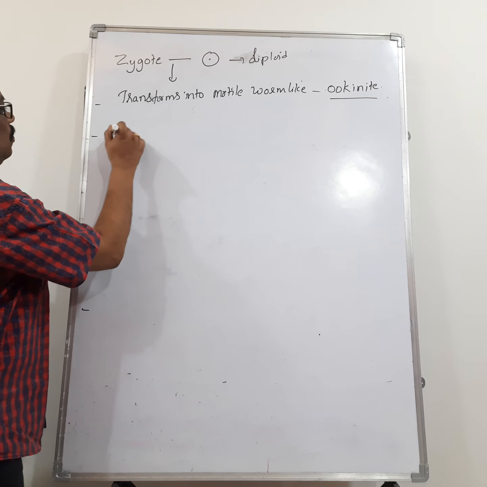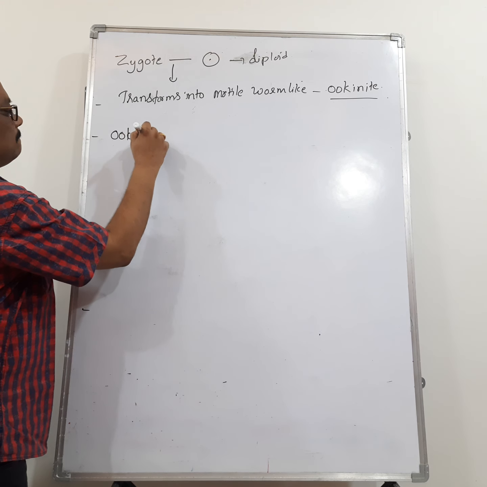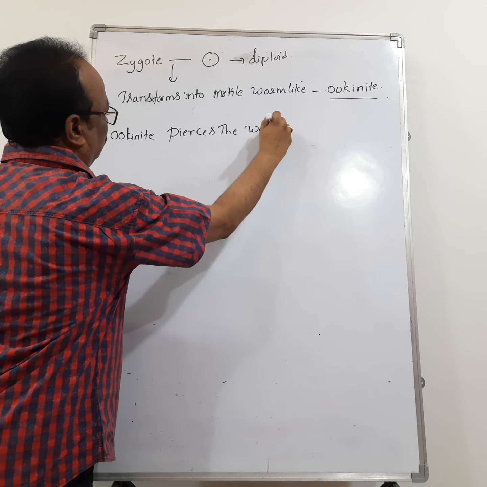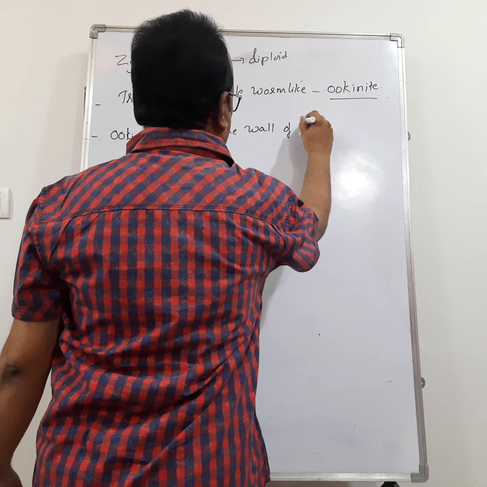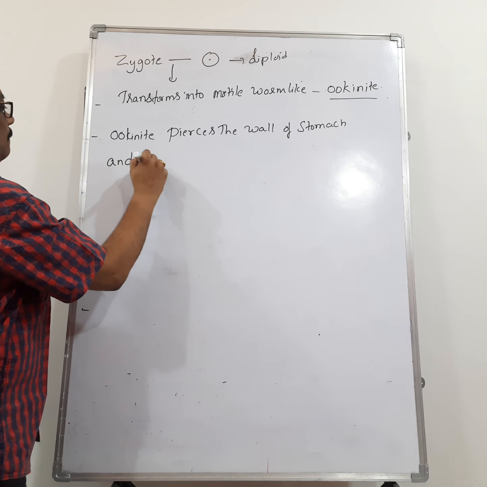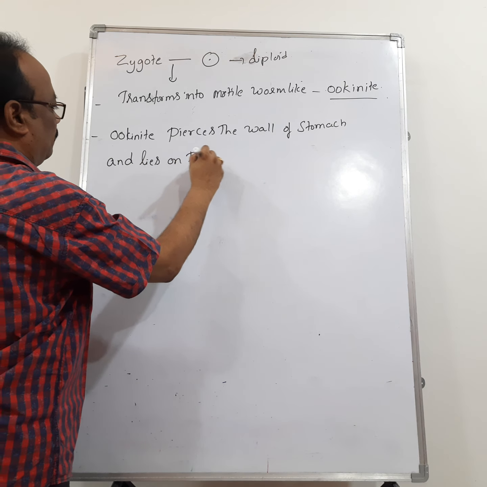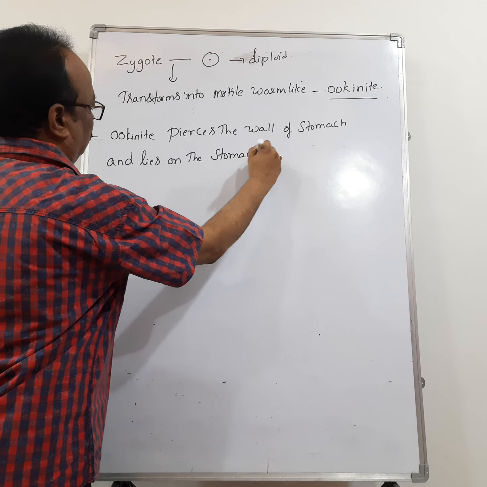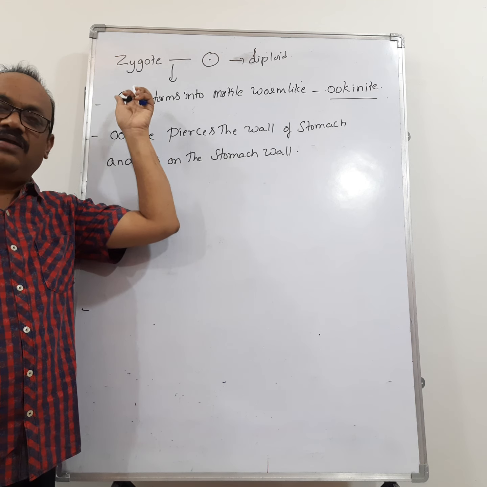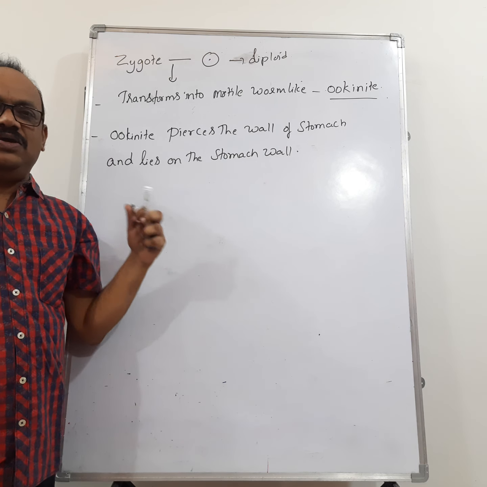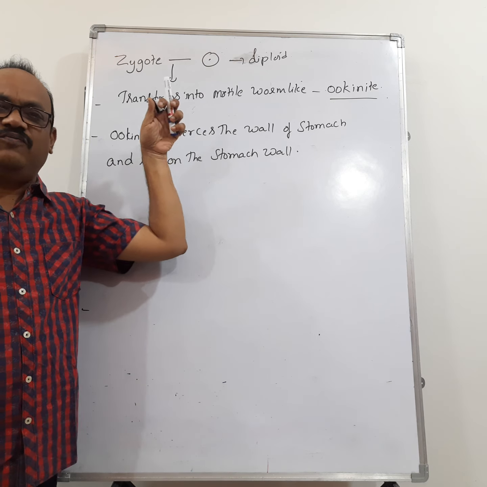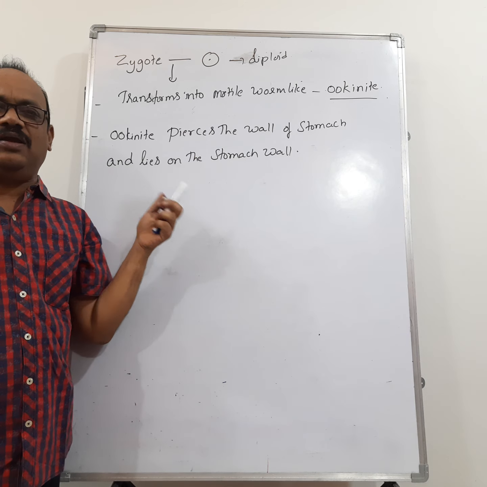Now what will this ookinete do? The ookinete pierces the wall of the stomach and lies on the stomach wall. I told you that the fertilization is taking place inside the stomach. So after the fertilization the zygote is formed. Once the zygote is formed, it transforms itself into ookinete. Ookinete is motile, that means it can move.